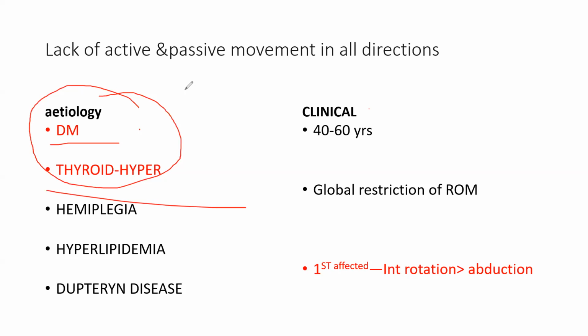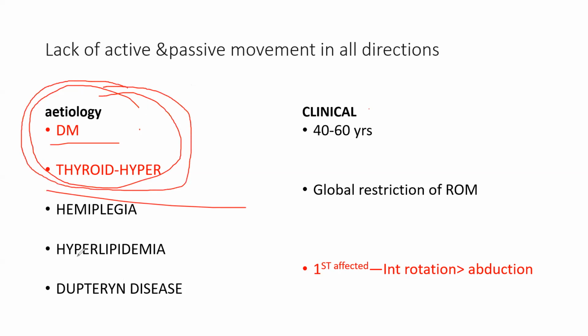So if the symptoms of frozen shoulder are related to diabetes and thyroid, we ask them to control their diabetes and thyroid. Because of controlling diabetes and thyroid, the frozen shoulder symptoms will regress. I have put this just so you remember at least these two: diabetes and thyroid in frozen shoulder.